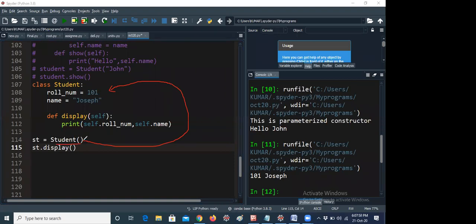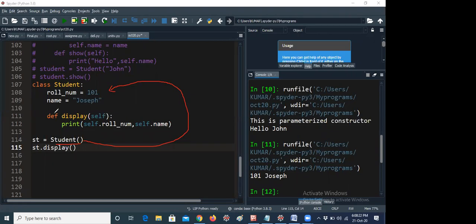It is just like a non-parameterized constructor, but I did not declare any init method here. Yesterday I also discussed that def __init__ is a default constructor. But here I removed def __init__ and all the things. I just gave roll number equal to 101.